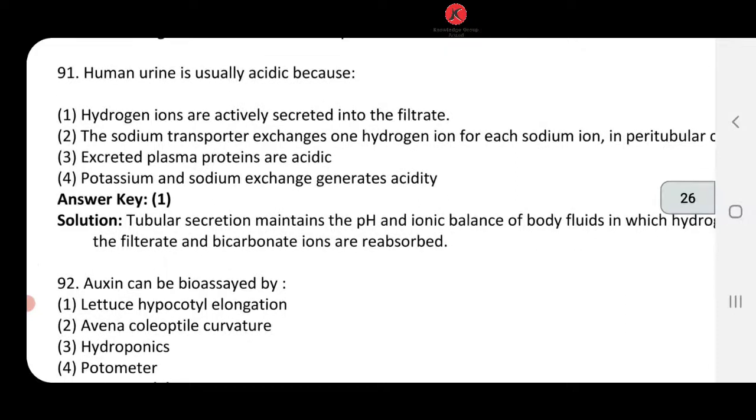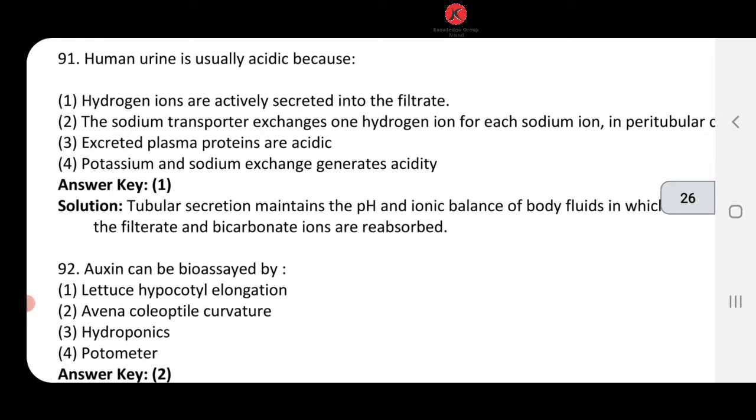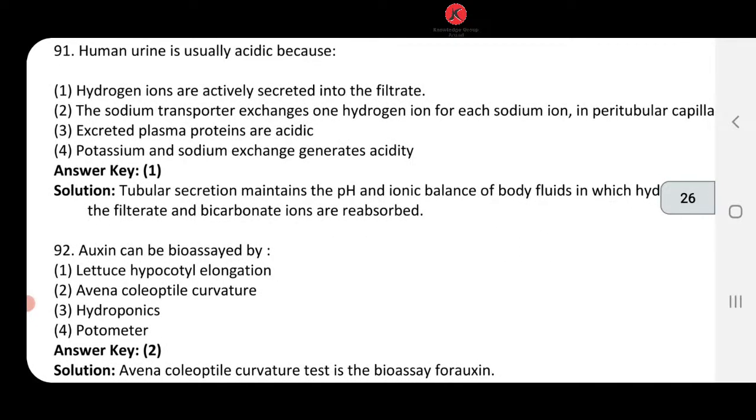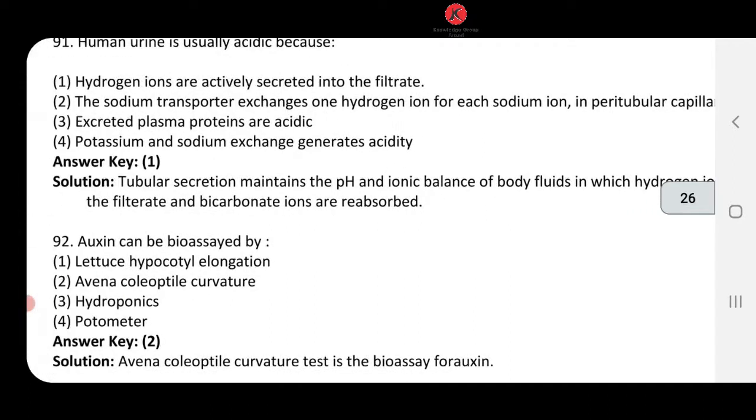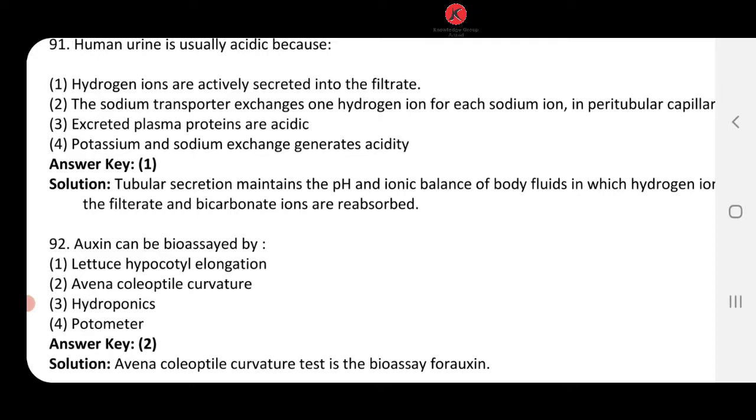Next one, human urine is usually acidic because of secretion of hydrogen ion and absorption of bicarbonate ion. Okay, so let's look at the options. Hydrogen ions are actively secreted into a filtrate. Yes, so option number 1 ही सही है ना. चलो let's look at another options too. The sodium transporter exchanges one hydrogen ion for each sodium ion in peritubular capillaries. Excreted plasma proteins are acidic. Potassium and sodium exchange generates acidity.